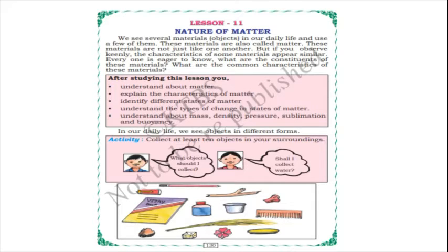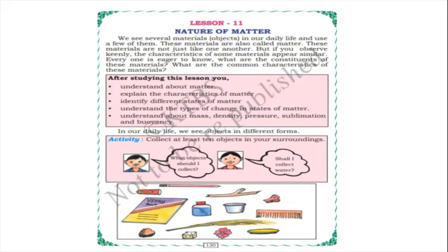So children, we see several materials in our daily life. Several materials means so many types of objects, and we use a few of them. Yes, we will see many materials and we will use few of them, isn't it?